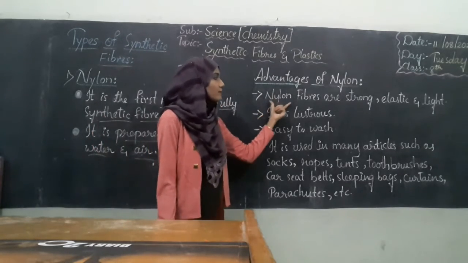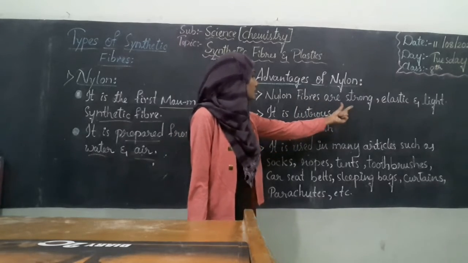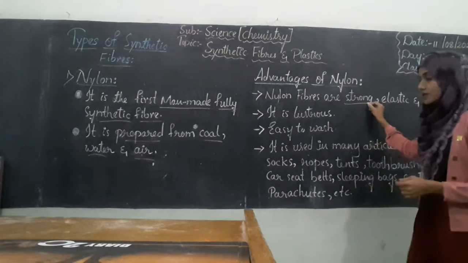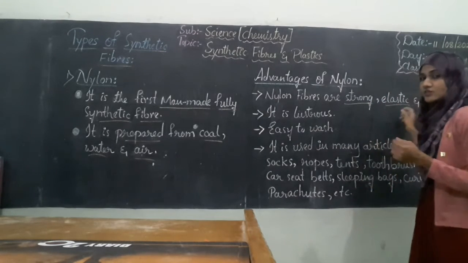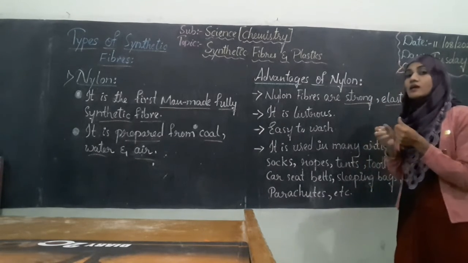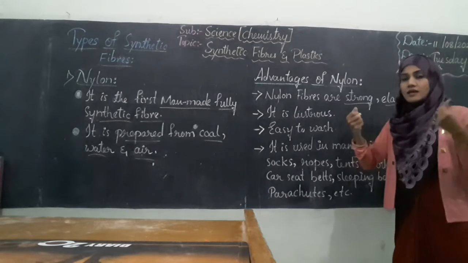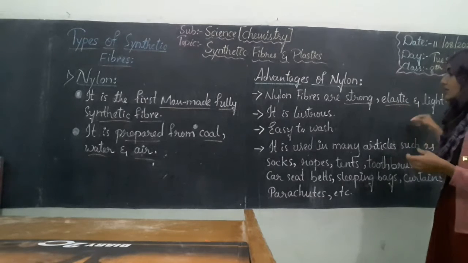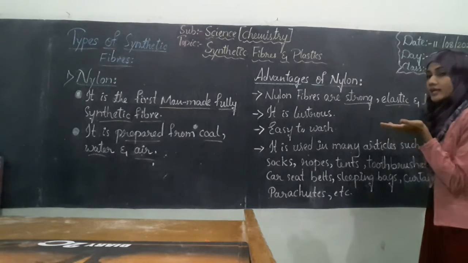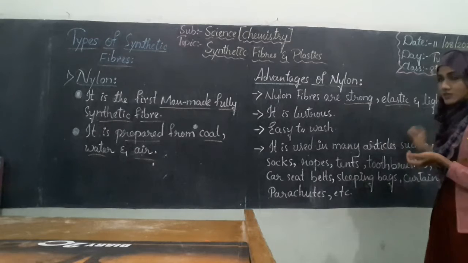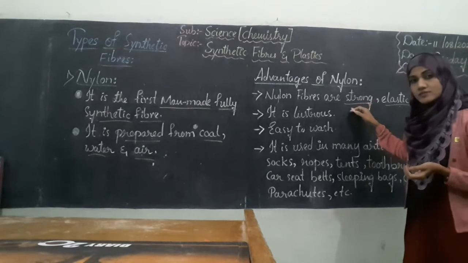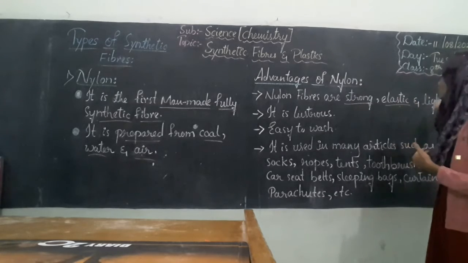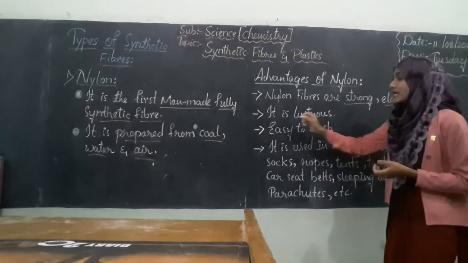Nylon fibers are strong, elastic and light. These are very strong, and they are elastic in nature. Elastic in nature means they can be expanded. And for carrying too, they can be made into lightweight substances. They can be made into strong substances, elastic substances, and lightweight substances. And it is lustrous.